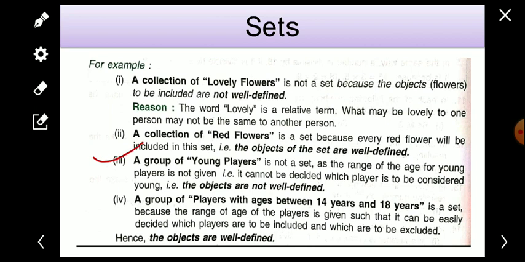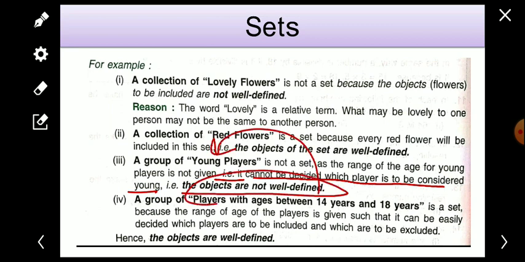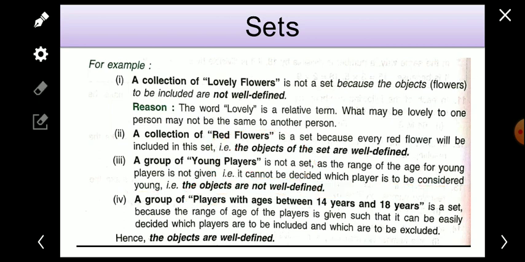Now if we talk about example 3, a group of young players. Here also the group of young players is not a set. Why? Because the range of age for young players is not given. It is not stated which age group of players will be considered young, that is, it cannot be decided which player is to be considered young. So the objects, young players, are not well defined here, and we will not say the group is a set.